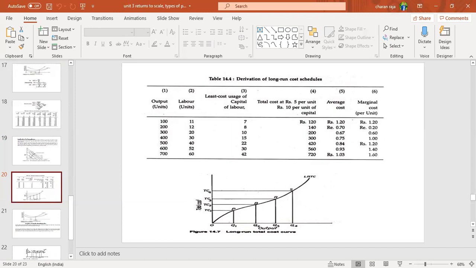Total cost at rupees 5 per unit of labor and rupees 10 per unit of capital is 120. How can we get this 120? Average cost means 120 by 100, that is 1.2.